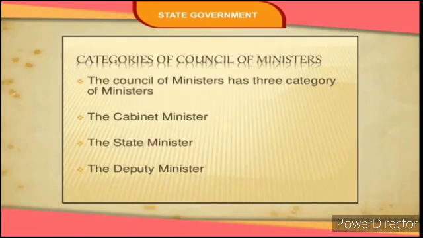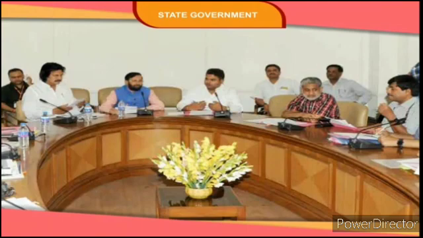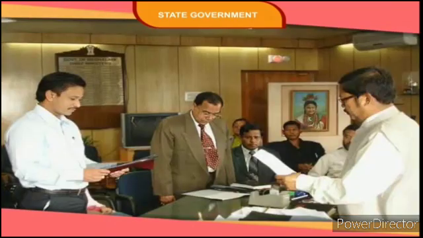The council of ministers comprises 3 categories of ministers: cabinet ministers, ministers of state, and deputy ministers. The cabinet ministers hold independent charge of various departments. They are assisted by the ministers of state and deputy ministers. Ministers of state can hold independent charge, or they assist cabinet ministers. Deputy ministers are lowest in rank. They help the cabinet ministers or ministers of state in their work.